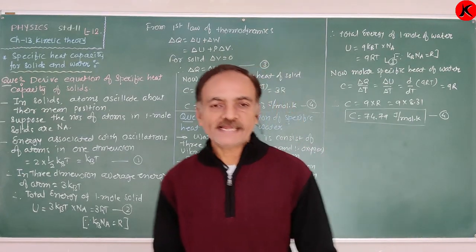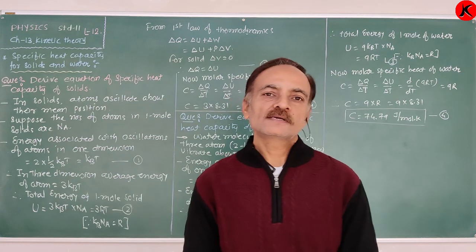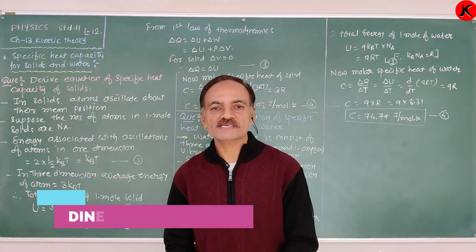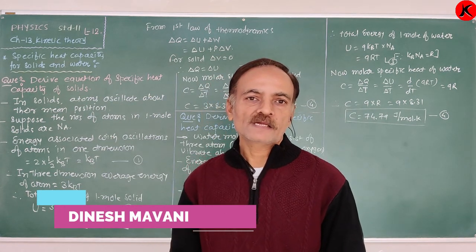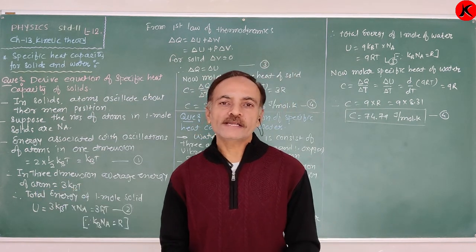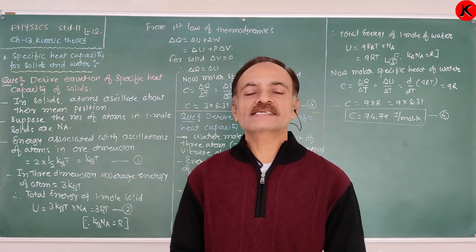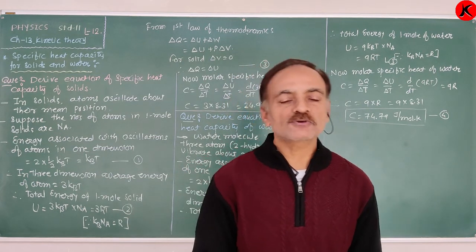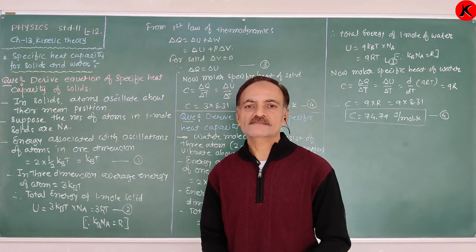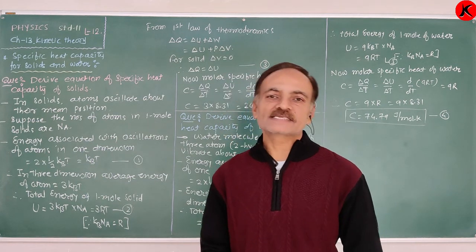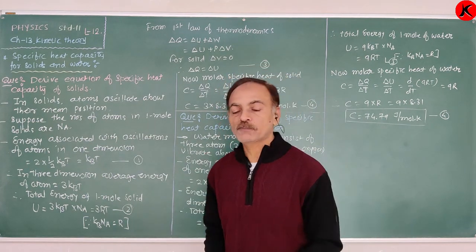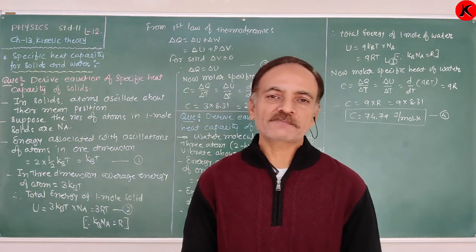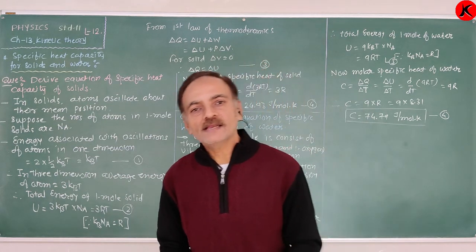Good morning friends. In kinetic theory, we discussed the ratio Cp upon Cv, that means the two specific heats at constant pressure and constant volume. This ratio we obtained for different types of gases, like monoatomic gas, diatomic gas, triatomic gas, and also for polyatomic gas. Now, after this discussion, what is the specific heat for solid and also for water? Or what is the value of specific heat for solid and water?